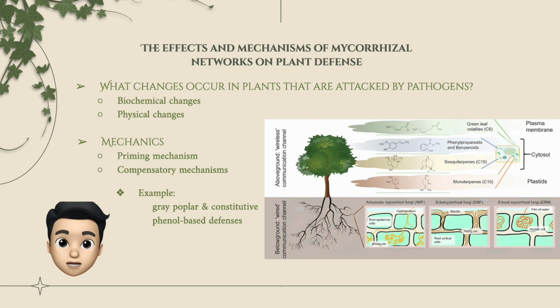Priming is a mechanism activated by mycorrhizal networks that activates the nearby tree's defense system before pathogen attack. The mechanism enables nearby trees to enhance their chemical defenses, allowing them to respond more quickly and strongly when an attack occurs. In plants attacked by herbivores, mycorrhizal fungi show compensatory mechanisms.